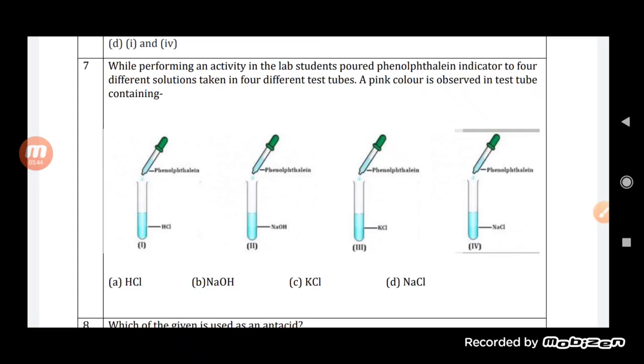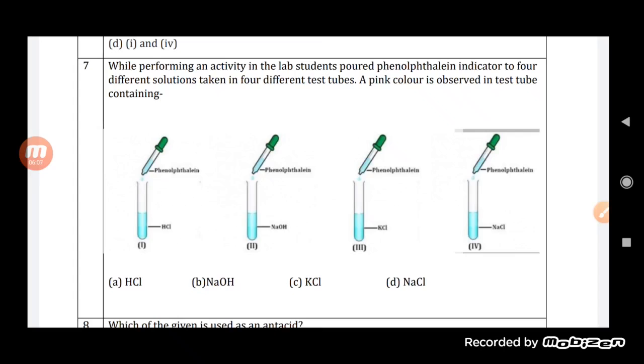if phenolphthalein is added. Then phenolphthalein is added to sodium hydroxide. Sodium hydroxide will change the color because it is basic in nature. So sodium hydroxide will be the test tube in which we will find the pink color. Now the next one is potassium chloride, KCl.